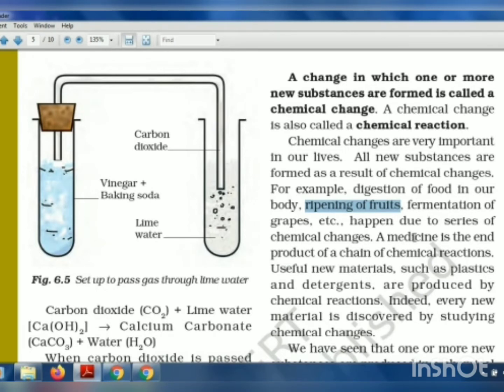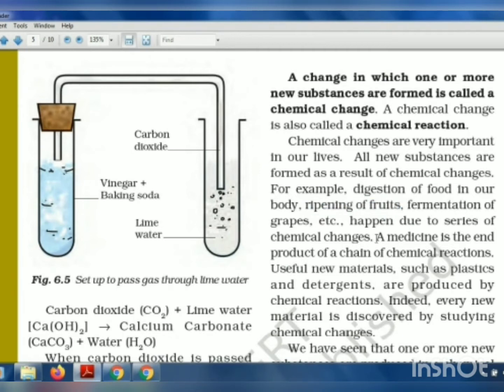Then fermentation of grapes. Fermentation of grapes is used to make wine. Everybody has heard about this liquid called wine. Yes, it is useful for health. It is made by fermentation, which means putting the grapes in water for a longer period of time, and a chemical change occurs in the grapes, and that fermentation forms a new product, that is wine, right?